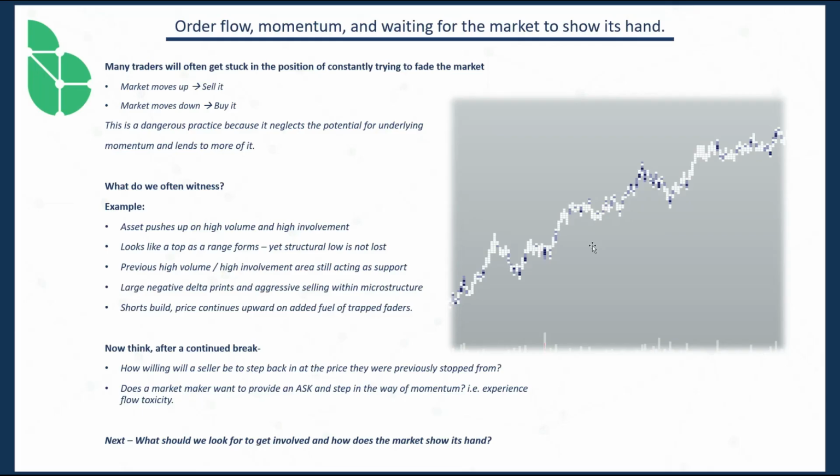And I'm going to show you at the end of this how you can set up your delta cluster, for example, to only identify really high periods of buying or selling, really negative delta or really positive delta. So you're not getting mixed up with all that noise in between, because we're looking for extreme values. So an asset pushes up on high volume and high involvement. So it brings a lot of people into the market.